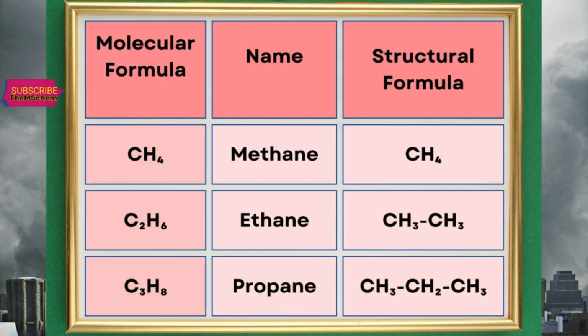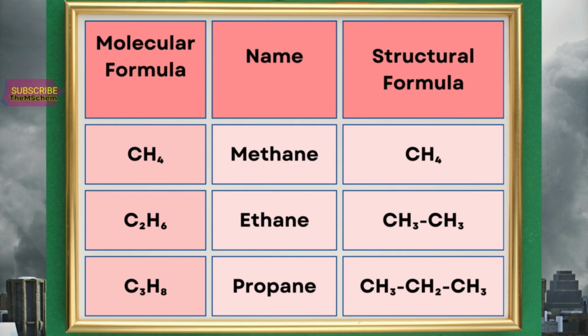The second compound, which is C2H6, is named ethane and it contains 2 carbon atoms bonded to each other by a single bond, and there are 6 hydrogen atoms. Each 3 hydrogen atoms are bonded to 1 carbon atom and 3 hydrogen atoms are bonded to the second carbon atom. And the third compound is propane.